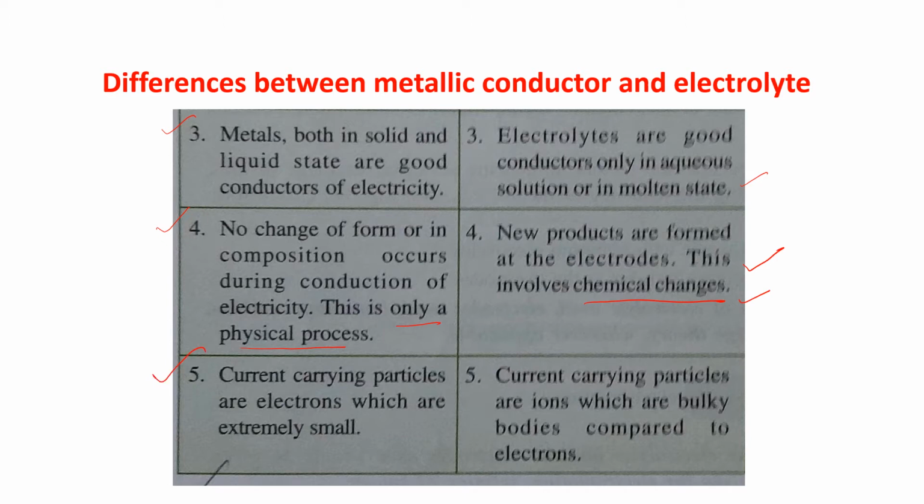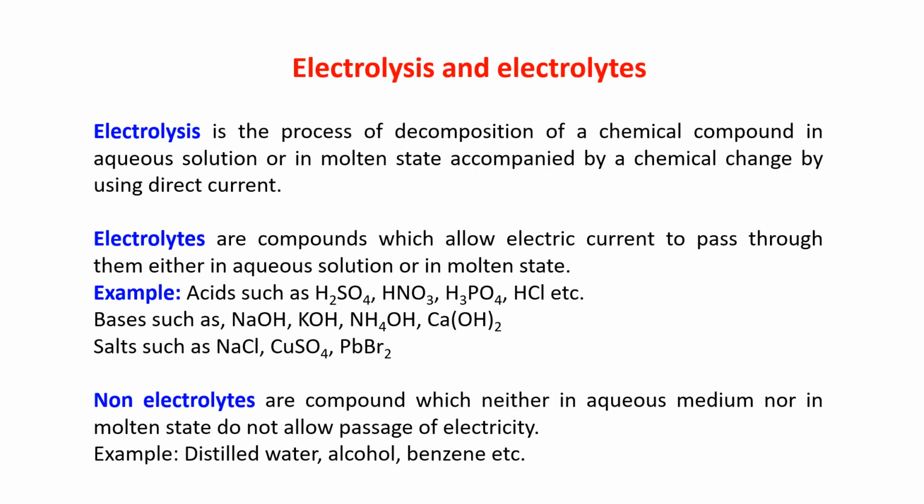Number 5, current carrying particles are electrons for a metallic conductor. These are extremely small. But for electrolyte, current carrying particles are ions, which are bulky bodies compared to electrons. Am I clear? So some definitions: electrolysis and electrolytes.